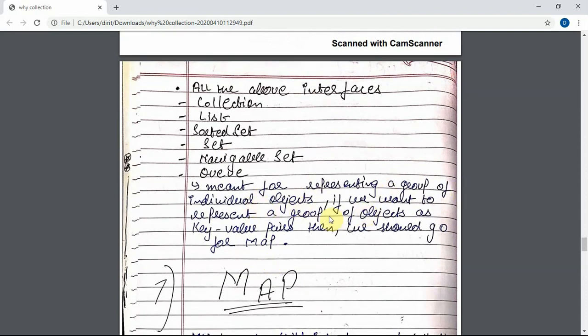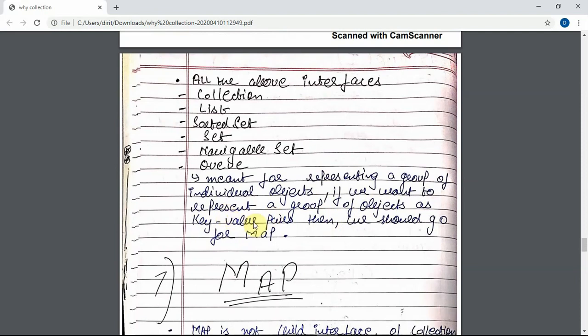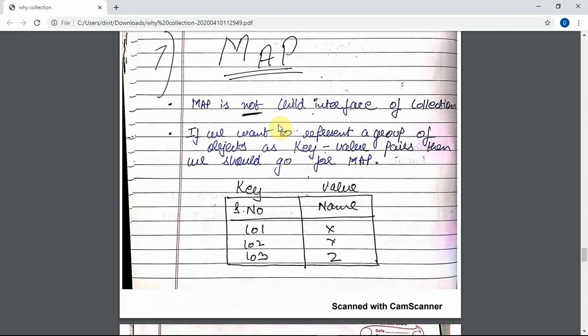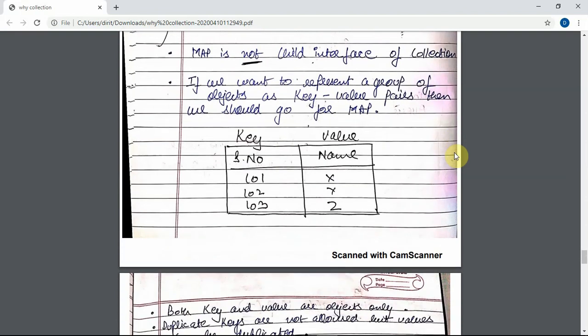If we want to represent a group of objects as key value pairs, then we should go for map. These are not represented as key value pairs, they are just represented as a group of objects. But if we want the functionality of key value pairs, we should always go for map. Map is not a child interface of collection, it is not linked with collection, it is different from collections.